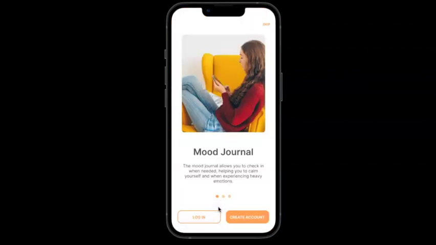The first feature that's highlighted in the onboarding is the Mood Journal, which is, as it says, a journal where our users can jot down and check in when they're experiencing difficult emotions, thoughts, feelings. They have a place where they can track the trend of those moods.